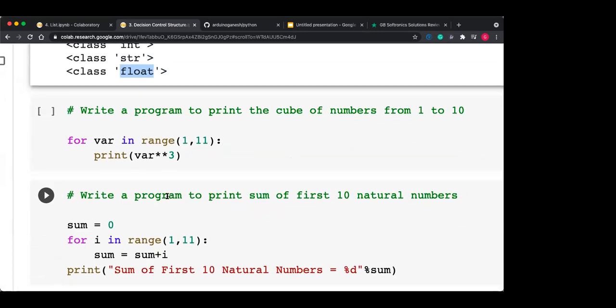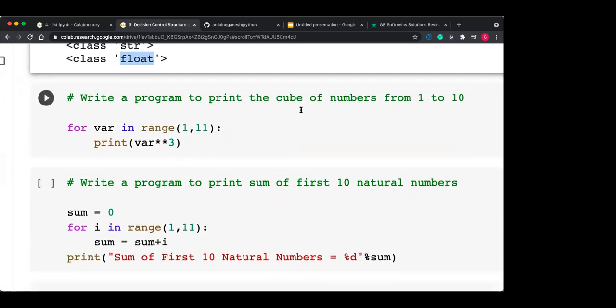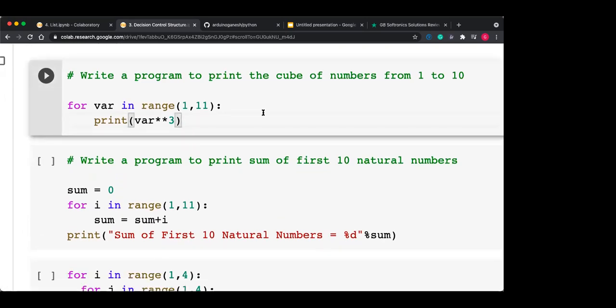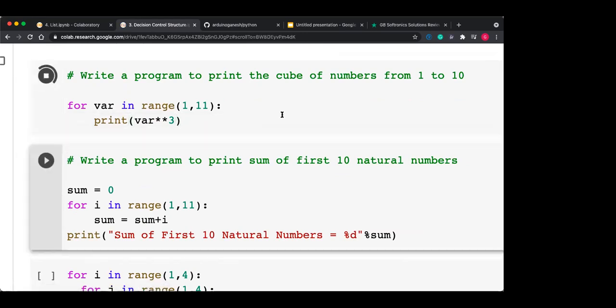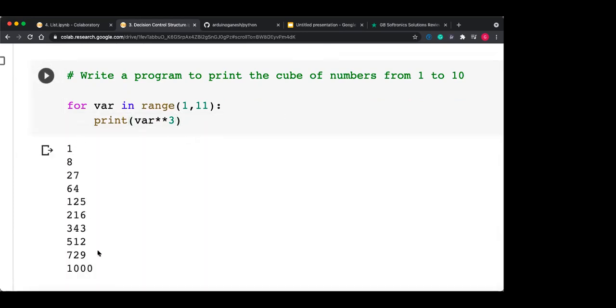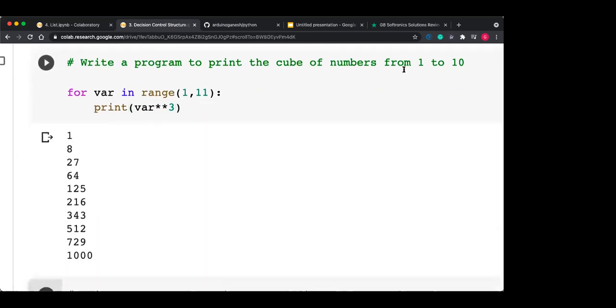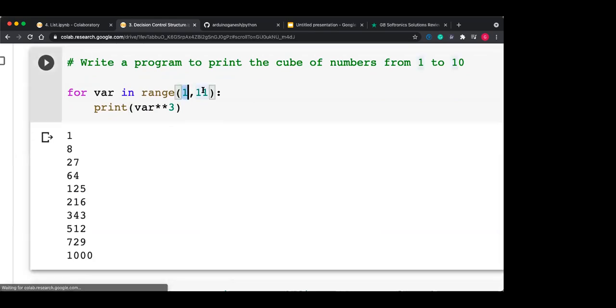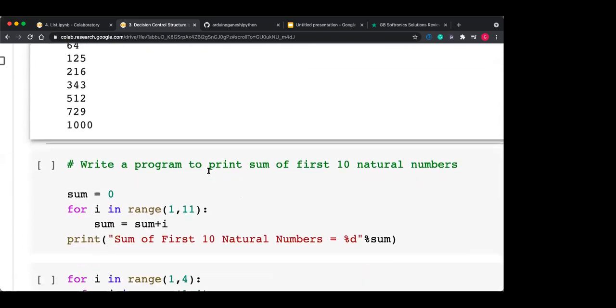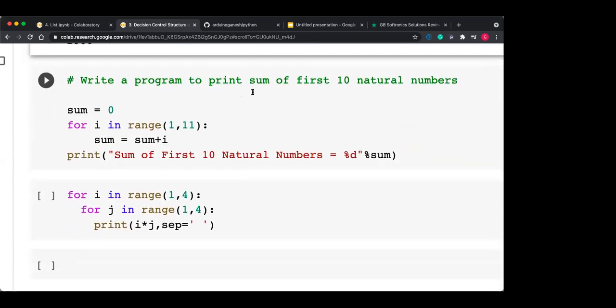Okay, so these are some number programs. Write a program to print the cube of numbers from 1 to 10. All the numbers from 1 to 10, you have to print the cube. So using double star 3, you get the cube of all the numbers from 1 to 10. Since you want 1 to 10, you use range 1 comma 11, where 11 is not inclusive.